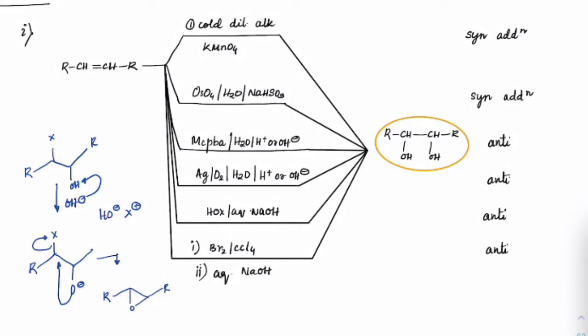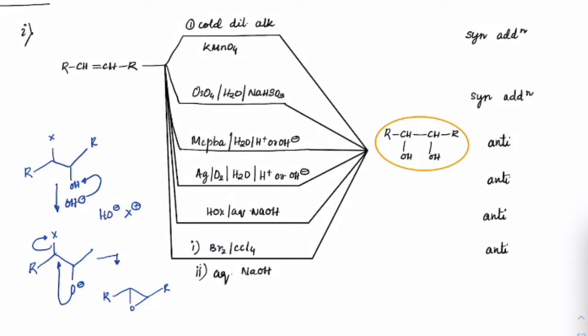Now once you get this, on hydrolysis, because you have aqueous NaOH, you will again get this form, got it? So it would go in this particular route. First HOX will be formed, then X minus will be removed, formation of epoxides, then reaction with OH minus to finally form diols.